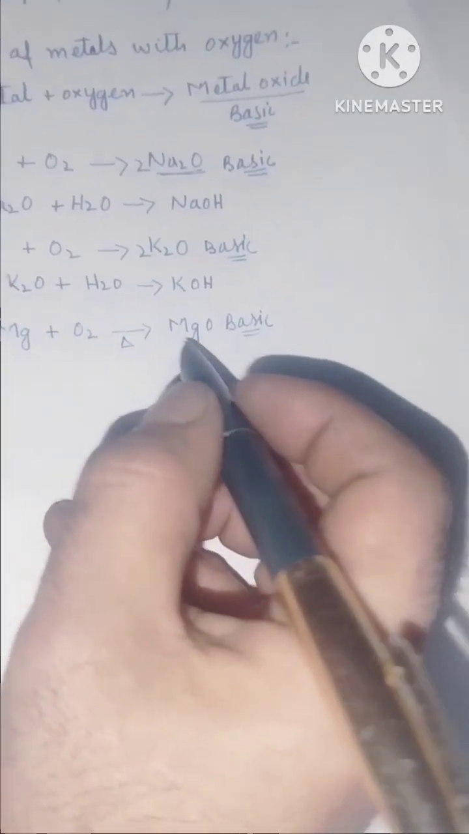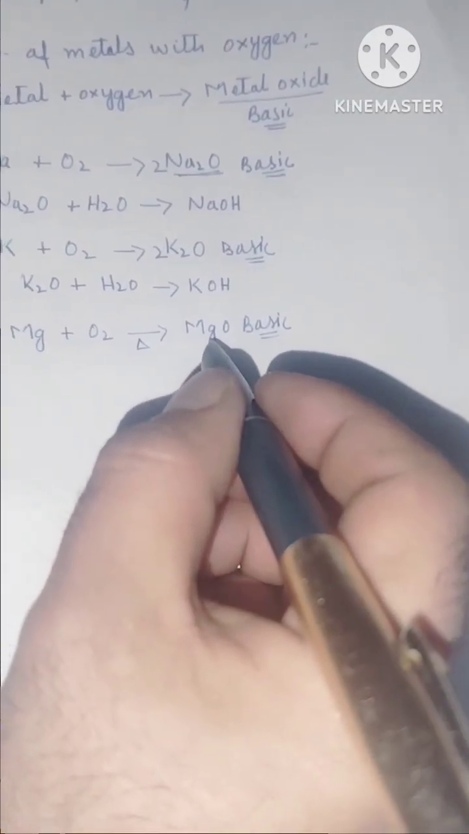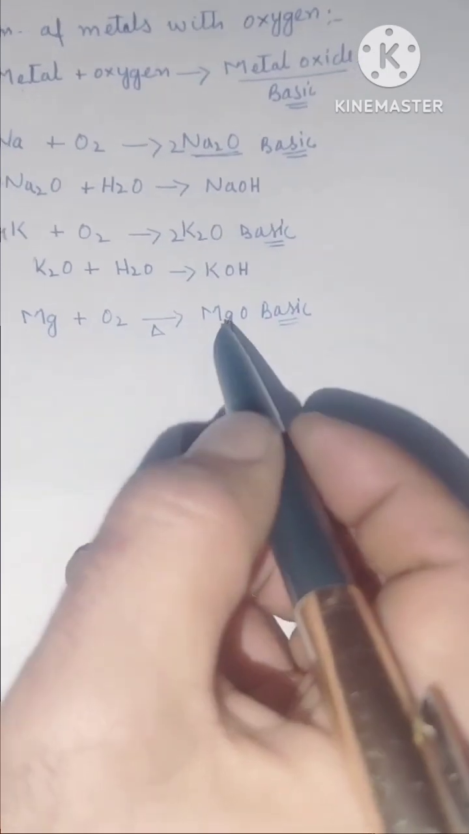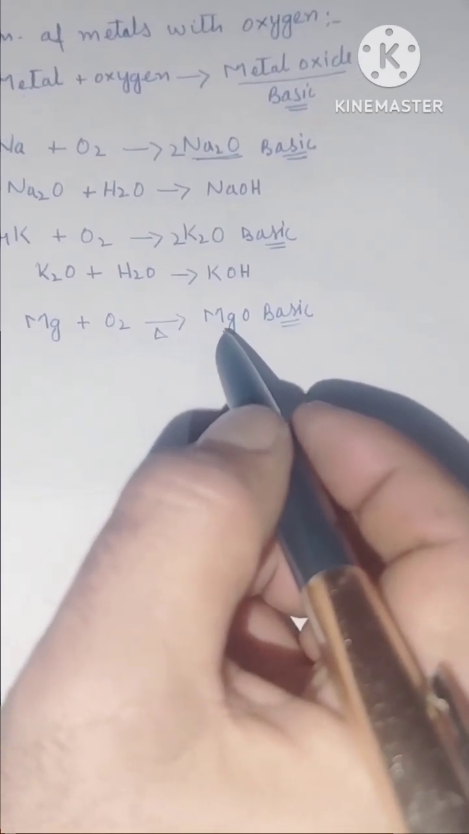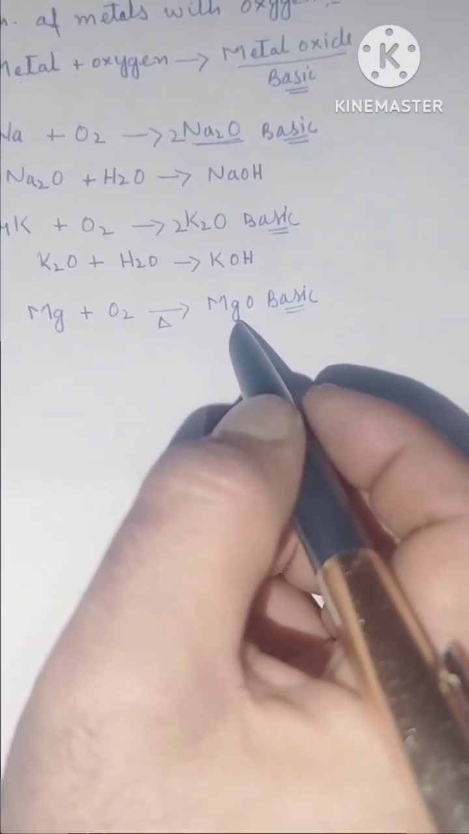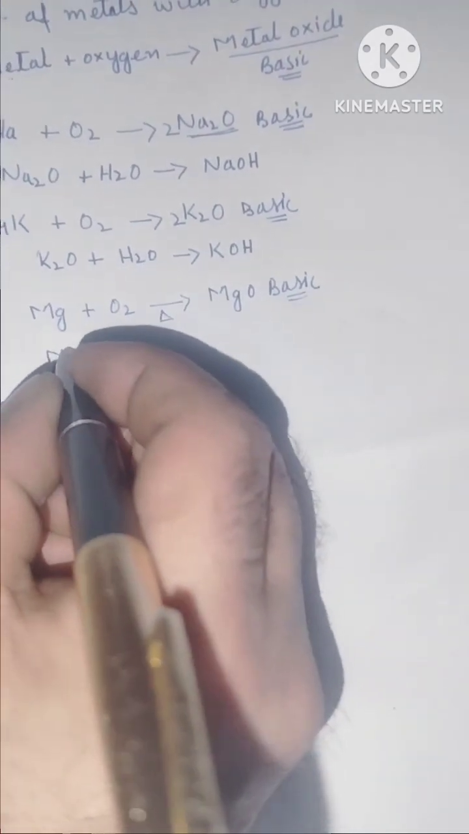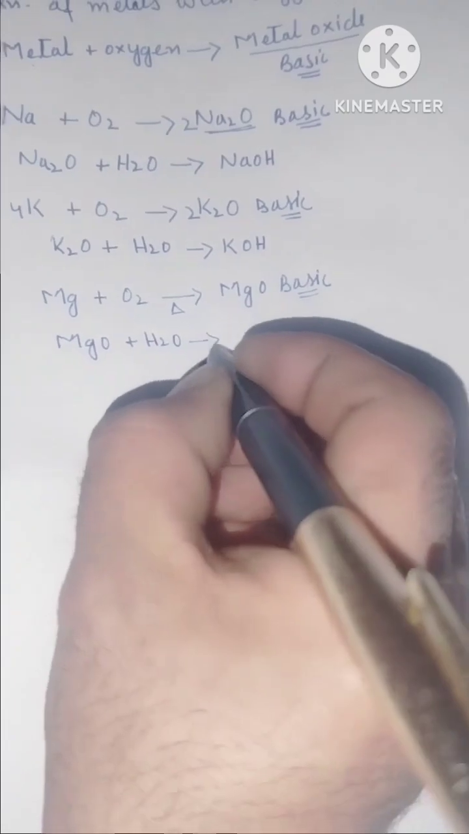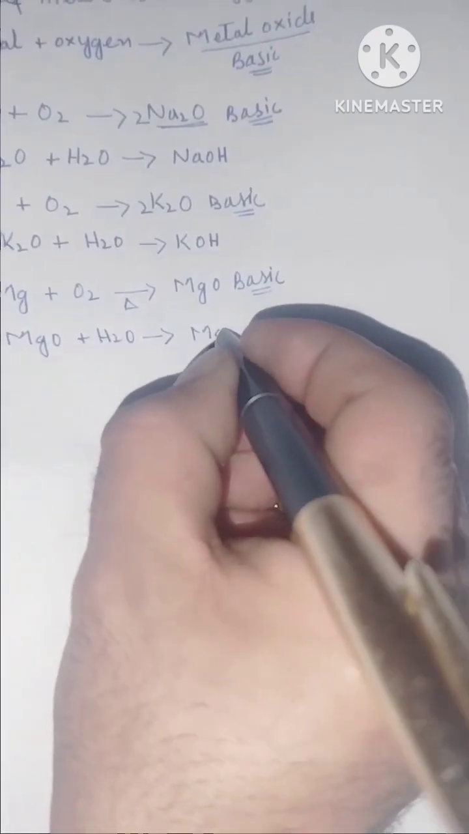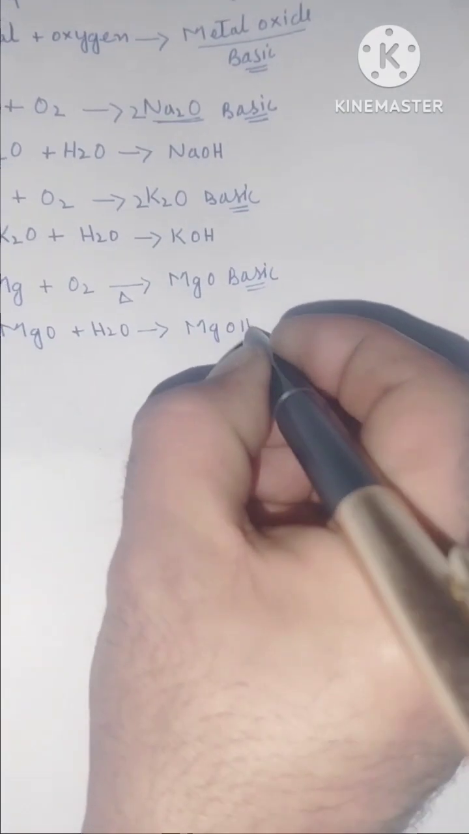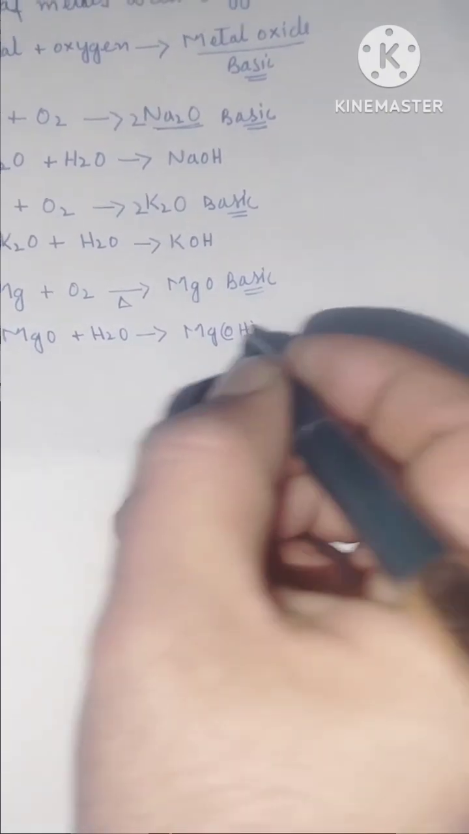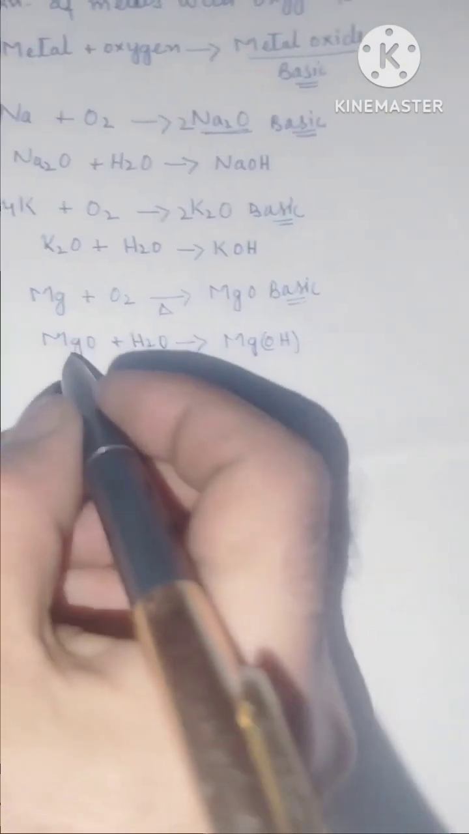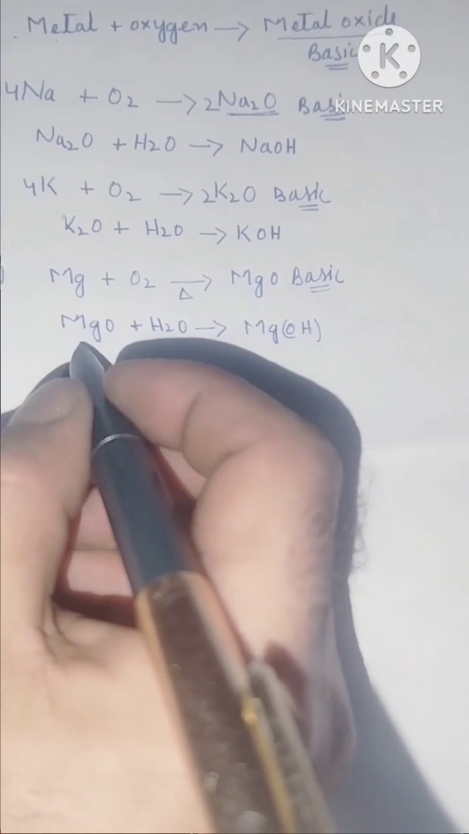How can you prove the basic nature of magnesium oxide? Yeah, it is simple. We will treat magnesium oxide with water. Definitely it will form magnesium hydroxide. Let me write the reaction. It is magnesium oxide plus water. It forms magnesium hydroxide. You know magnesium hydroxide is a base. So this proves that magnesium oxide is basic in nature.